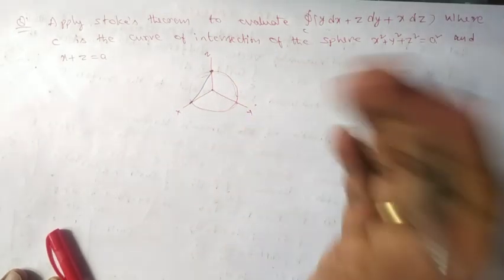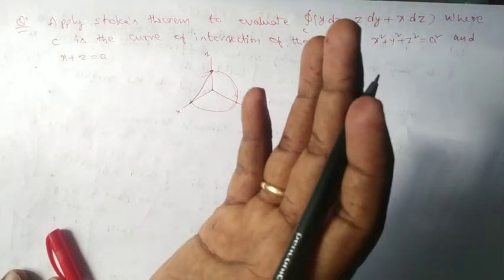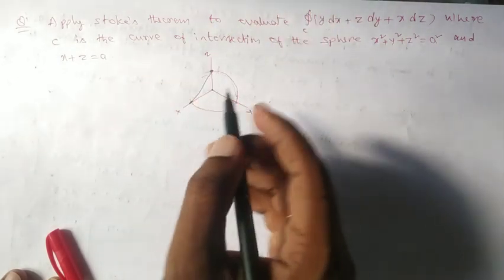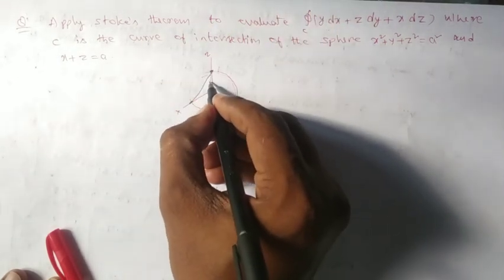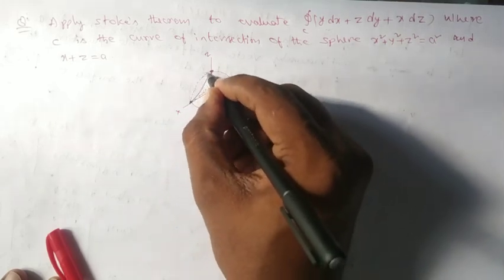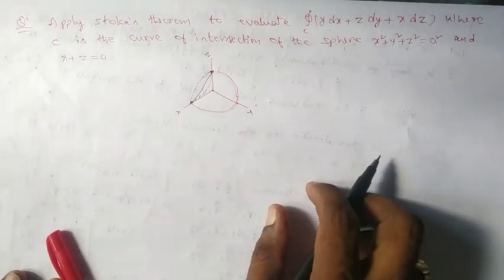If you cut a solid ball by a blade, a surface, then we can have a common region which is a circle. Like this we can have a circle on that ball.